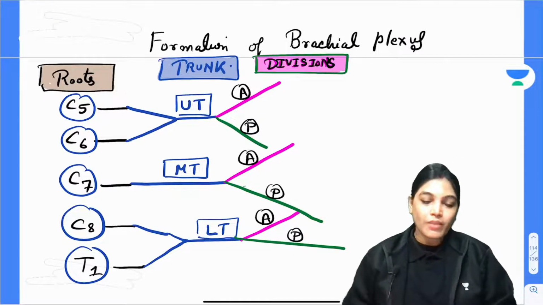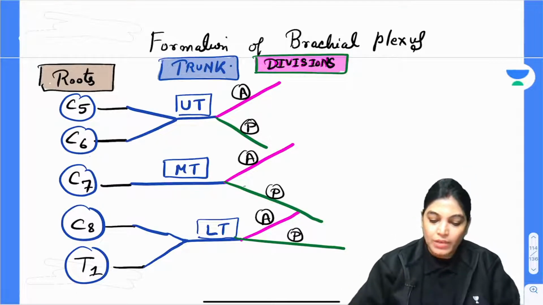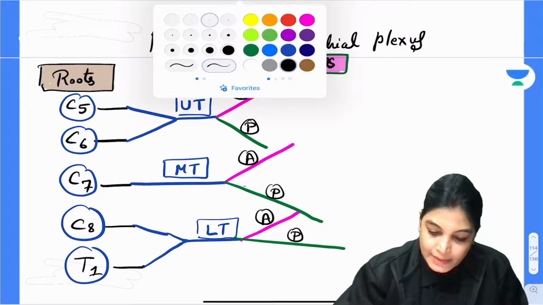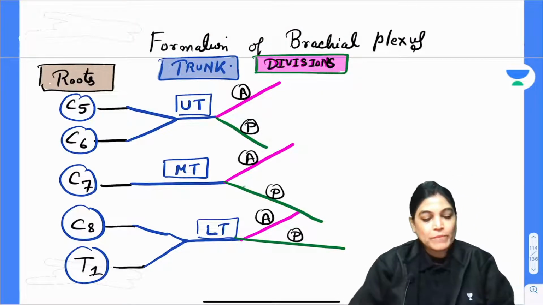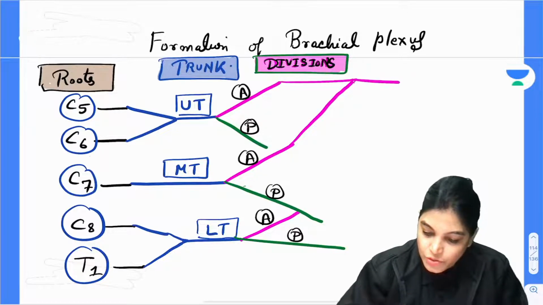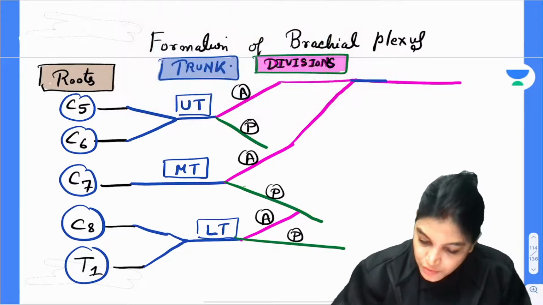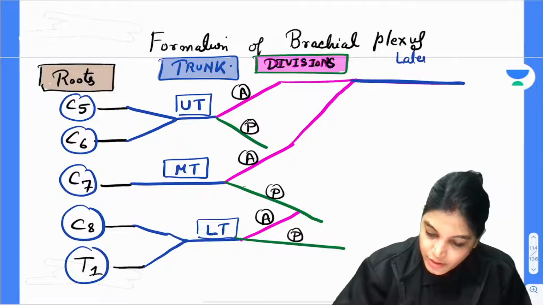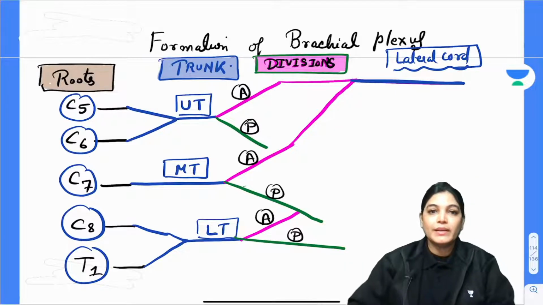Now, the anterior division of the upper and middle trunk is joining, and it leads to the formation of the lateral cord. So, what is it? It is the lateral cord. Got it? This is just to make you understand. This is leading to the formation of the lateral cord.